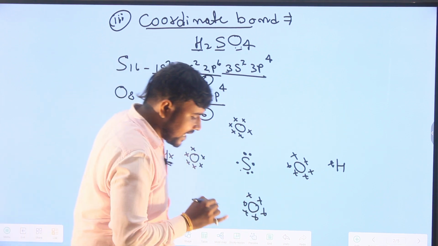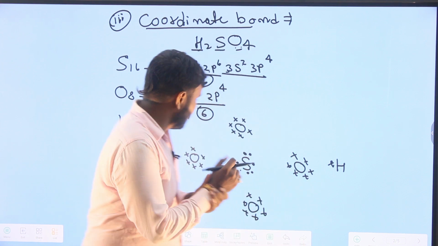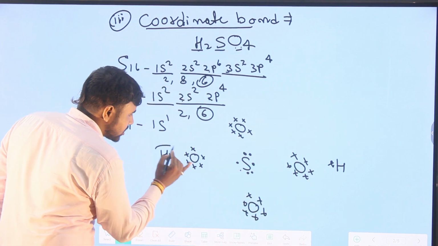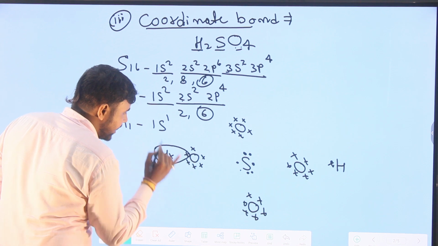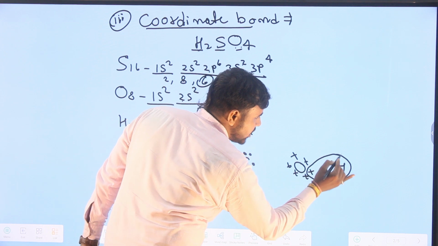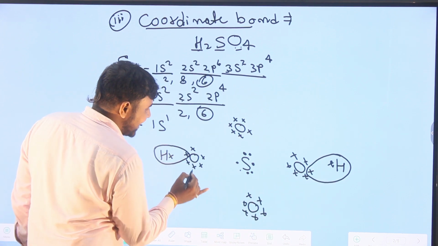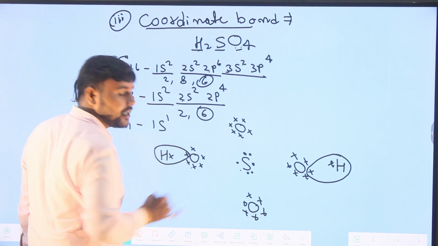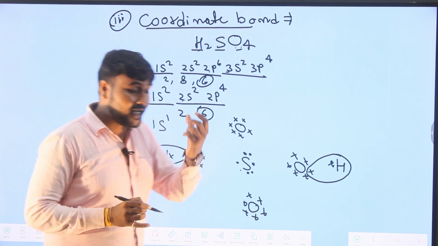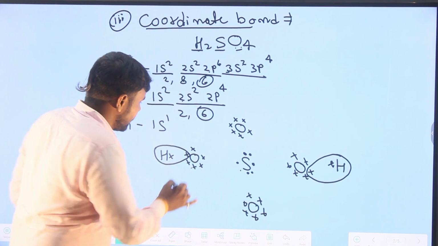So hydrogen atoms acquire 2 electrons to gain stability. Hydrogen atoms have 1 electron and gain 1 electron from oxygen. These hydrogen atoms also have 1 electron and gain 1 electron from oxygen. Now oxygen atoms have 6 electrons, so oxygen atoms acquire 8 electrons to gain stability.